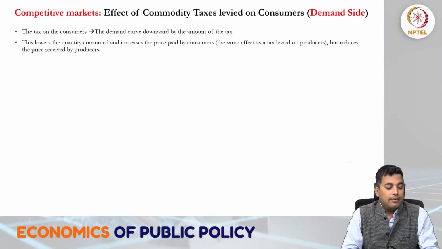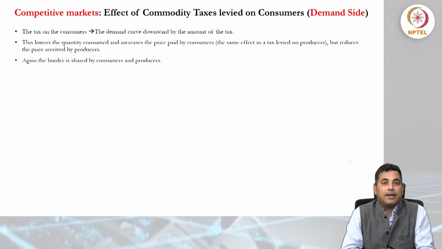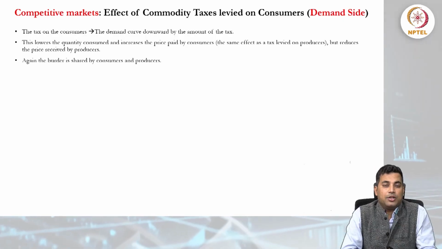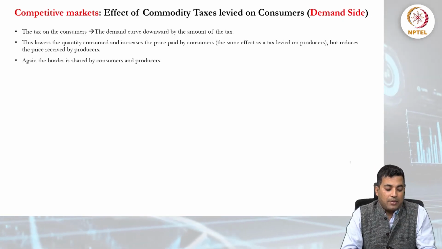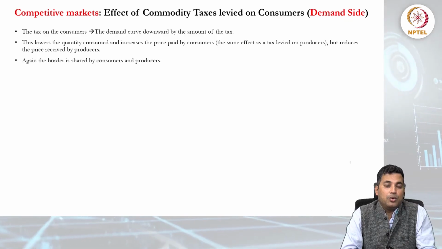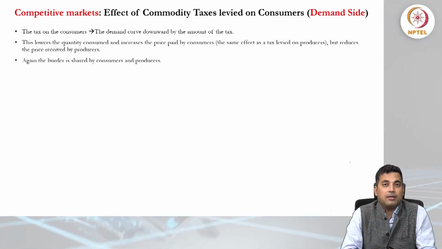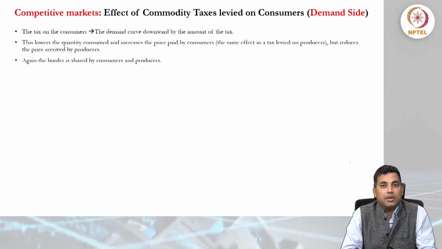Again we want to show who shares the burden, and clearly it is shared by consumer and producer.